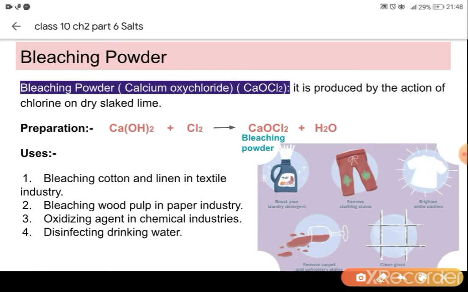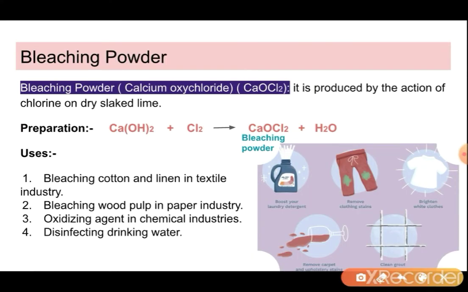The next compound is bleaching powder, which we get from sodium chloride. How? The bleaching powder's name is calcium oxychloride and the formula is CaOCl2. Calcium oxy means CaO and chloride means Cl2. So calcium oxychloride means CaOCl2.